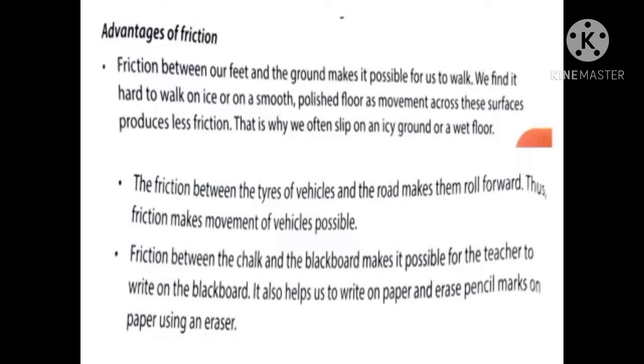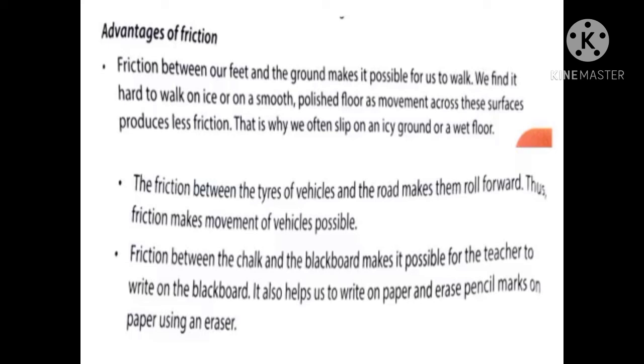The next one is friction between the chalk and the blackboard makes it possible for the teacher to write on the blackboard, as it helps us to write on paper and erase pencil marks on paper using an eraser. So here also, the friction between the chalk and the blackboard will help us to write on the board. If there is no friction, I won't have any control on my writing on the board.